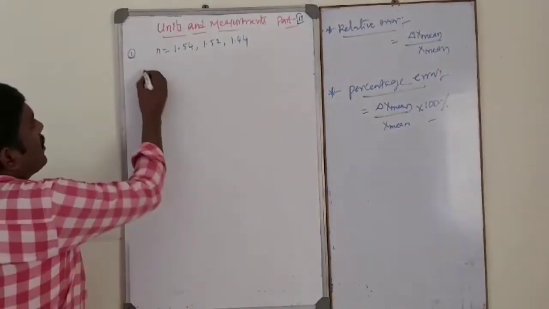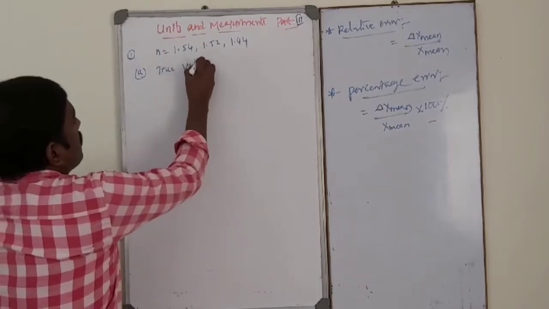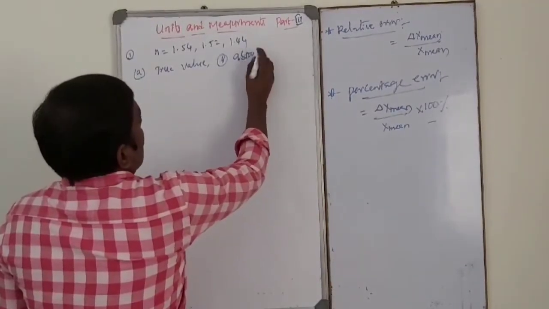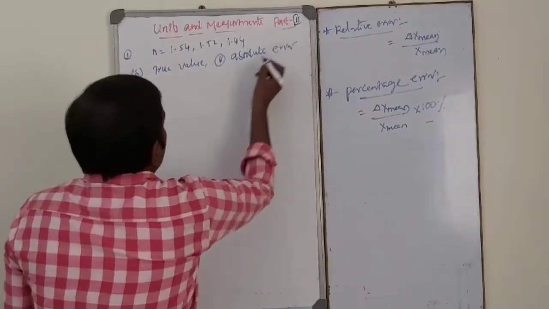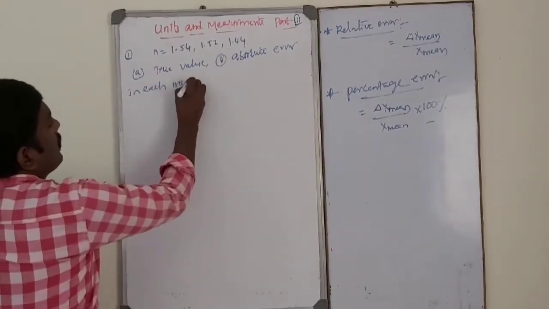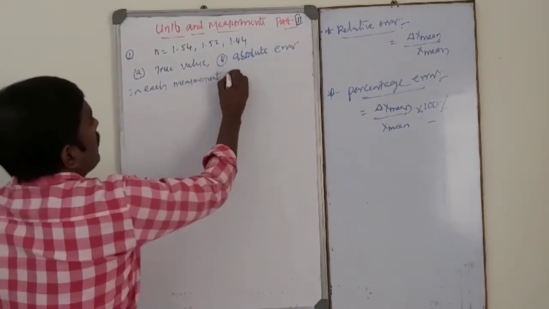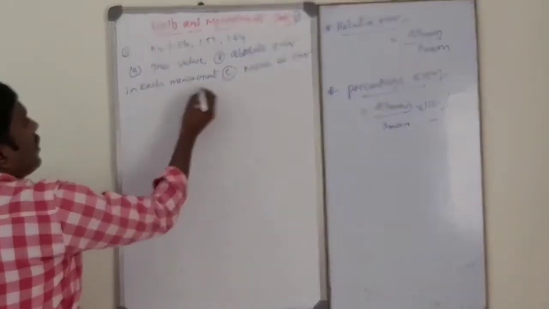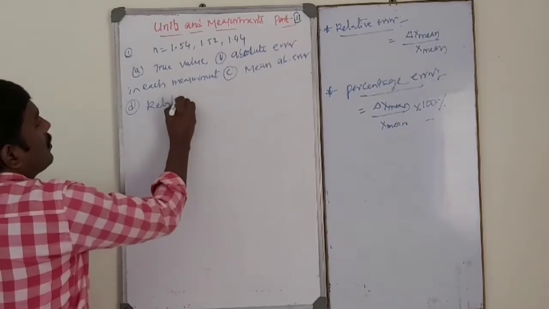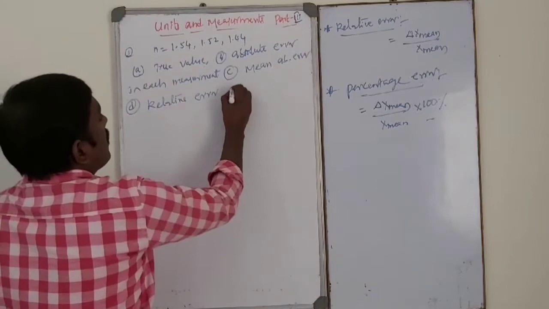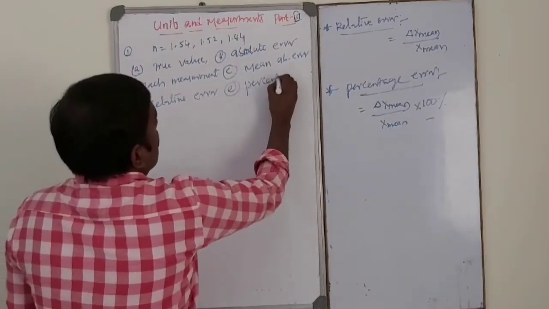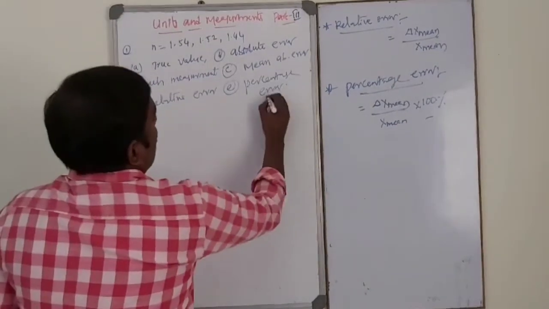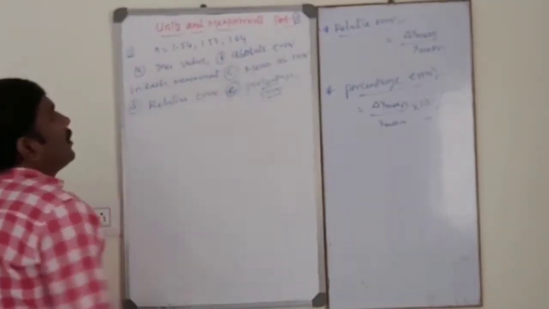Then we calculate: first, the true value; second, the absolute error in each measurement; third, the mean absolute error; fourth, the relative error; and last, the percentage error.